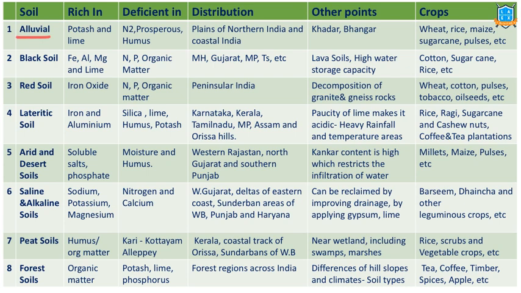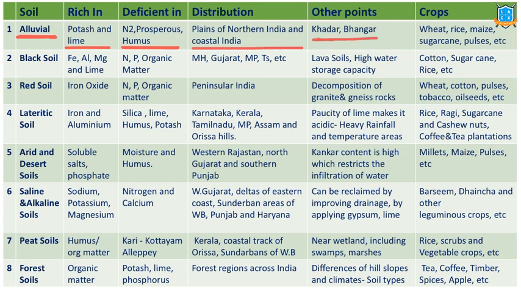First type of soil is alluvial soil. This particular soil is rich in potash and lime, deficient in nitrogen, phosphorus and humus, because this is an azonal soil, which forms in one place and gets deposited in another place. Plains of northern India and coastal India are examples of alluvial soil.